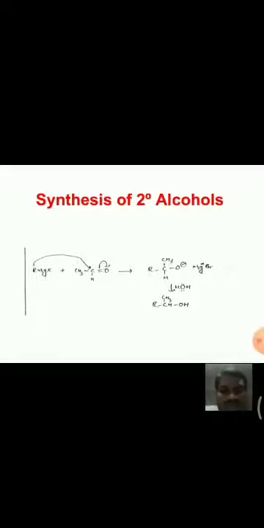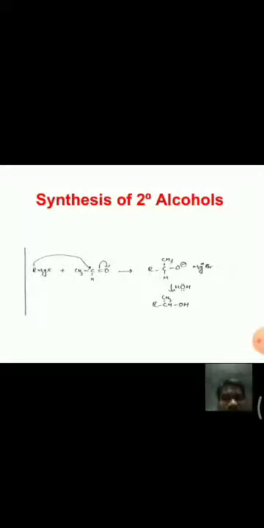Coming to synthesis of secondary alcohols, see here, with formaldehyde, Grignard reagents give primary alcohols, and with aldehydes other than formaldehyde, Grignard reagents give secondary alcohols. That means other than formaldehyde, with other aldehydes, Grignard reagents give secondary alcohols.